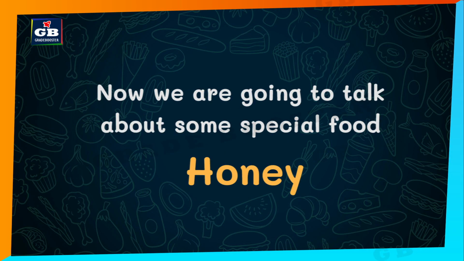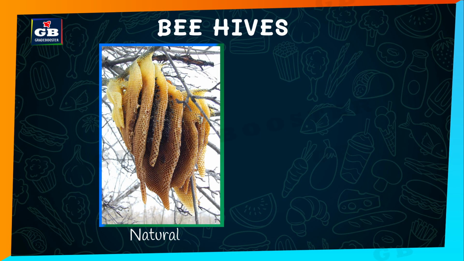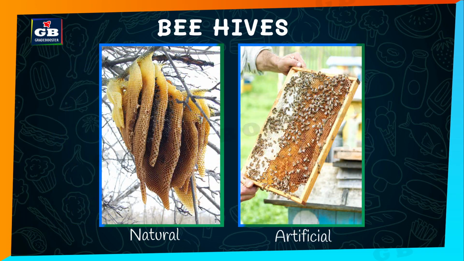Now we are going to talk about some special food, honey. Have you ever tasted honey? It is so sweet. Do you know from where we get this honey? Honey is obtained from the beehives. The beehives are of two types: natural beehive and an artificial beehive. Honey bee is the one who makes the honey. Let us see how a honey bee makes honey.